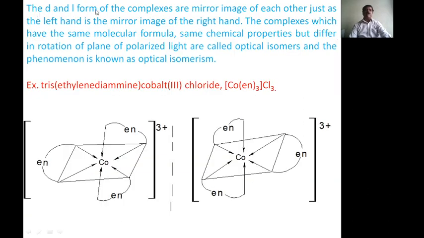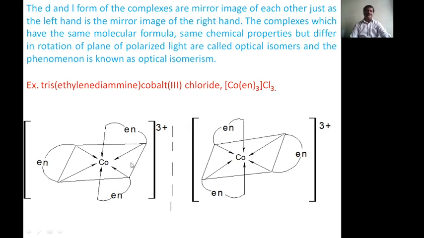The D and L forms of the complexes are mirror images of each other, just as the left hand is a mirror image of the right hand. The complexes which have the same molecular formula and same chemical properties, but differ in rotation of the plane polarized light, are called optical isomers, and the phenomenon is called optical isomerism. An example is tris(ethylenediamine)cobalt(III) chloride. This example I have taken for optical isomerism.